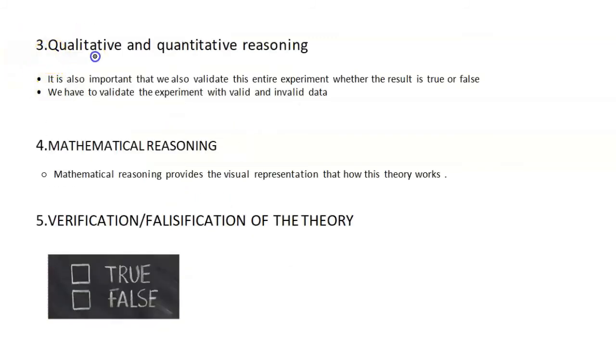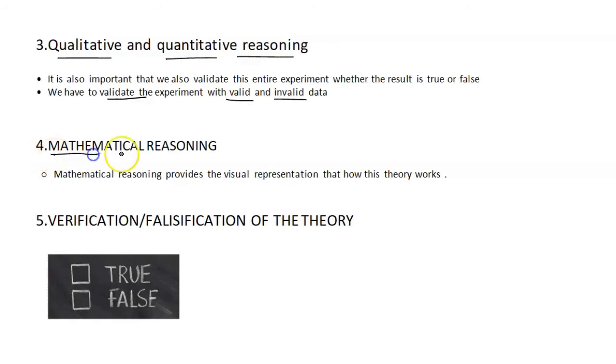So the third point in the scientific method is qualitative and quantitative reasoning. After doing the controlled experiment, it is also important that we validate this entire experiment, whether the result is true or false. Or we need to validate the experiment with valid and invalid data. That is, we have to verify which part of the experiment does work and which part does not work. So we have to validate this experiment with valid and invalid data. So we have to check whether our experiment is true for every scenario.